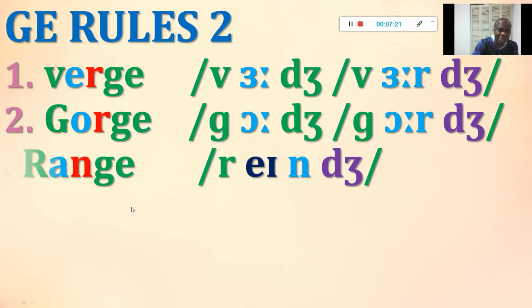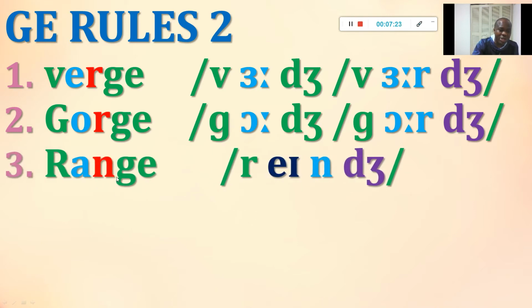Let's look at the next example. Here we have range, R-A-N-G-E, range. With range, you can see that the consonant N is followed by the J sound. So we have to represent it with G.